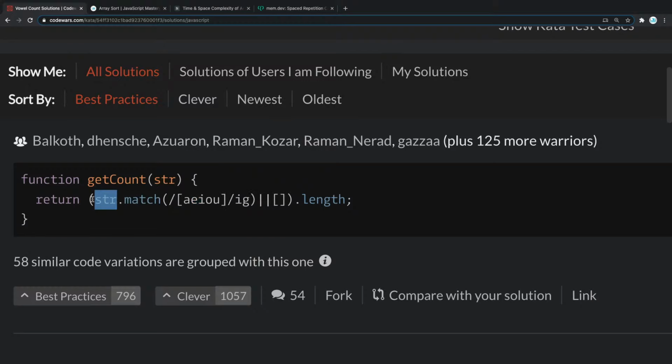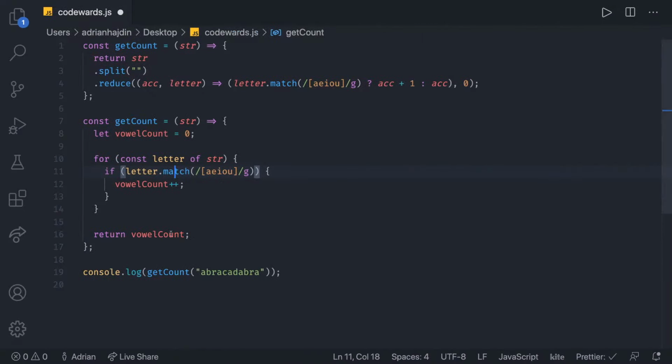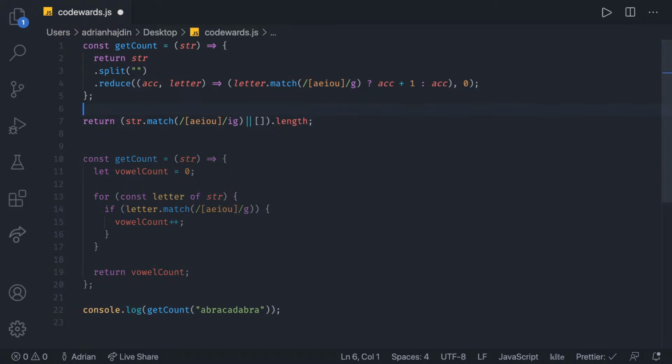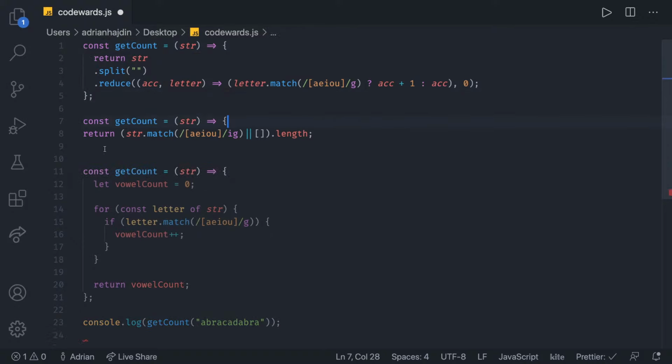So what's happening here is, if you take a look, this is definitely the better one. So you can see const getCount, and let's do that right now. Or they copy the whole thing. I did. So let me just get this getCount right there, close it, and take a look at this one.